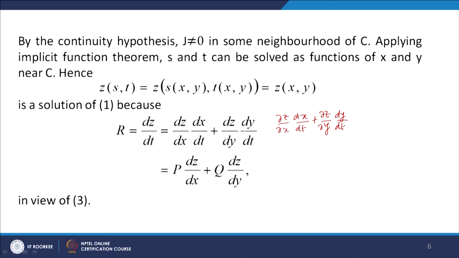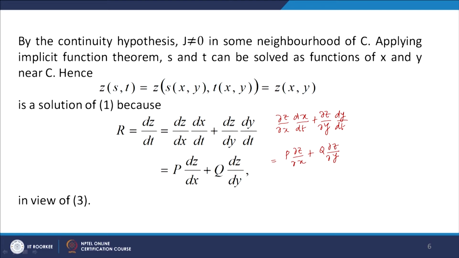This should be replaced by this, and then this should be equal to dx by dt is p. So, p times the partial derivative of z with respect to x, plus q times the partial derivative of z with respect to y. Okay. So, when z(s,t) is expressed as a function of x and y, we find that it is a solution of 1,